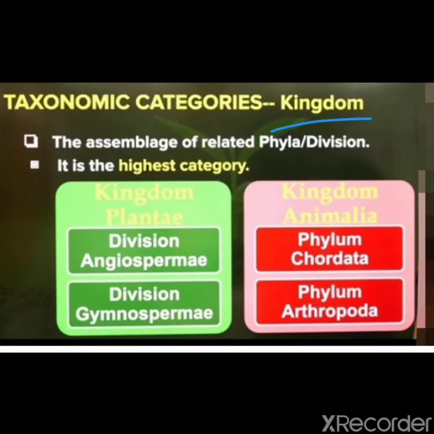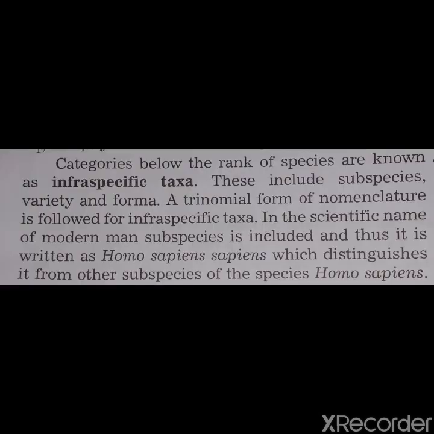So kingdom is a group of related phyla or divisions. Categories below the rank of species are known as infraspecific taxa. These include subspecies, variety and forma.